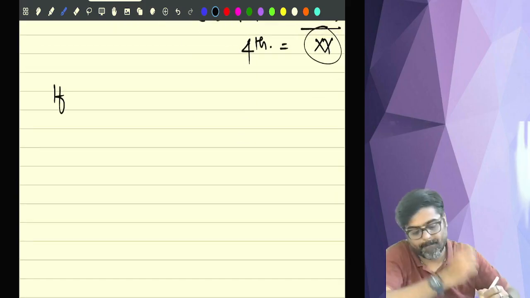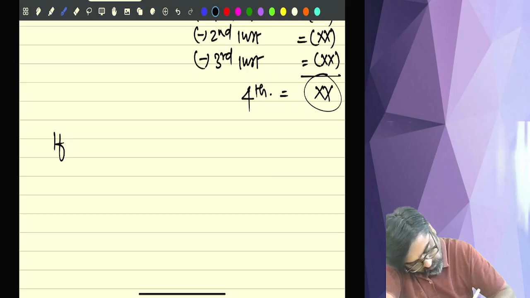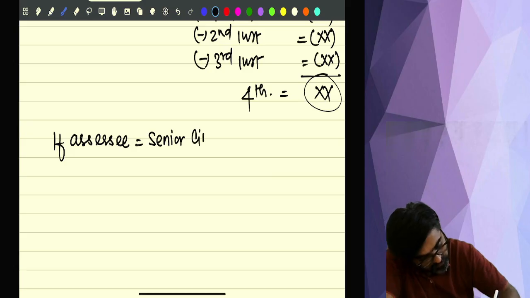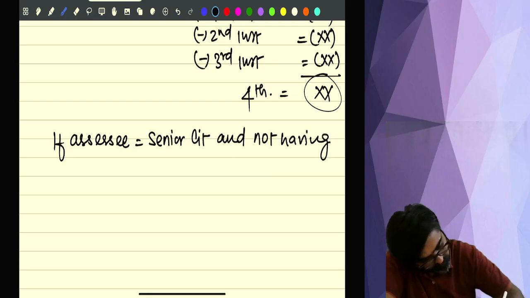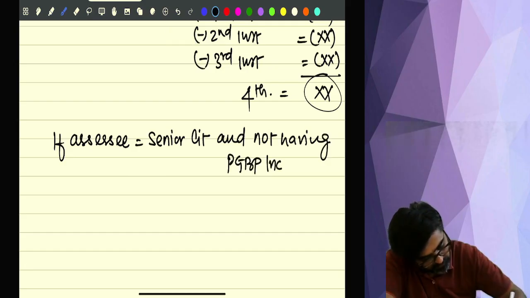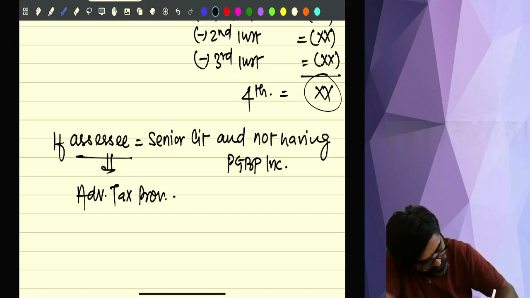If the assessee is a senior citizen and not having PGBP income, then for this assessee advance tax provisions are not applicable.